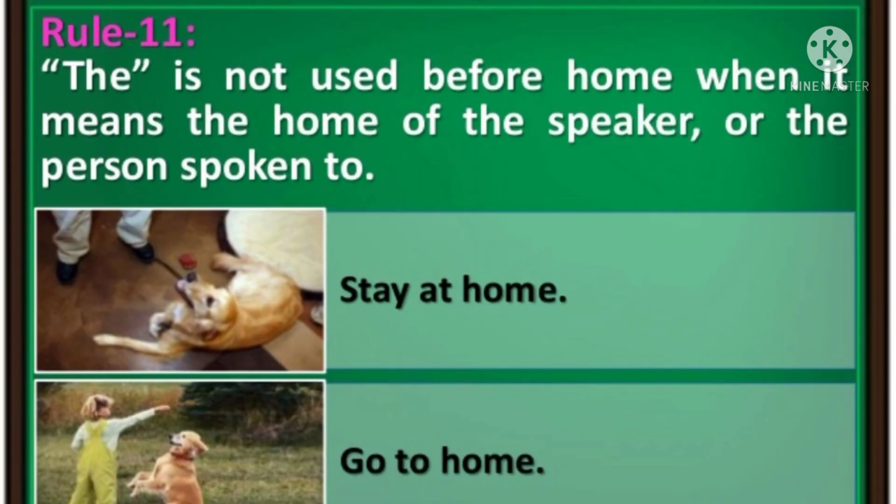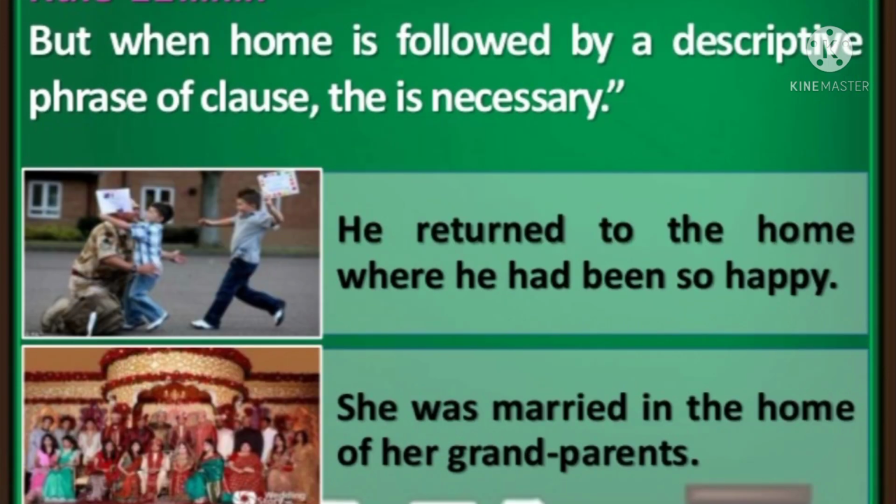"The" is not used before home when it means the home of the speaker or the person spoken to. For example, stay at home or go home. Here it means the home of the speaker or the person spoken to. But when home is followed by a descriptive phrase or clause, "the" is necessary.